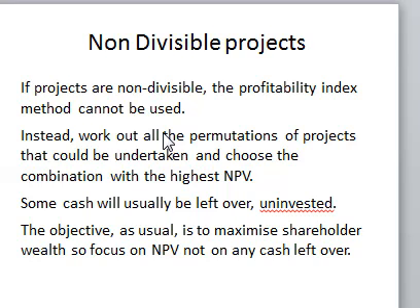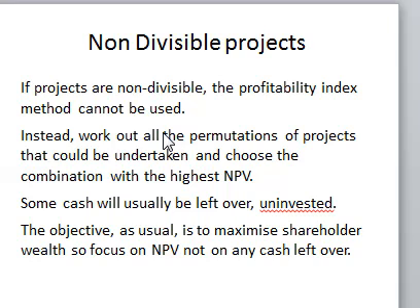You may find that the combination does not exhaust all the resources, but the first criterion is the combination that gives the highest net present value. But you may find that you have two combinations with the same net present value, then you are going to look at the combination that tries to exhaust as many resources as possible. Then it's going to be the one to consider.